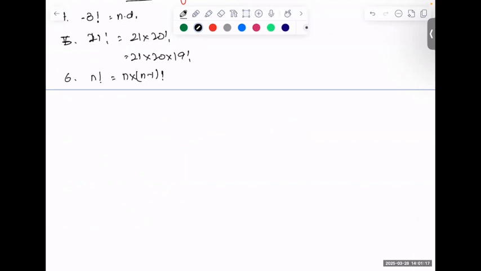That is 21 into 20 into 19 factorial. n factorial will be n into n minus 1 factorial. So what do we get? All factorials are whole numbers or natural numbers? What is the difference between whole number and natural? Whole numbers start with 0, natural numbers start with 1. So is it whole number or natural?